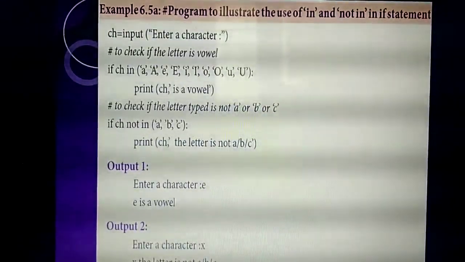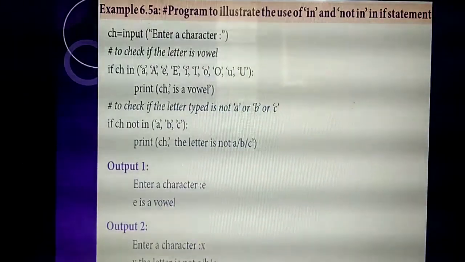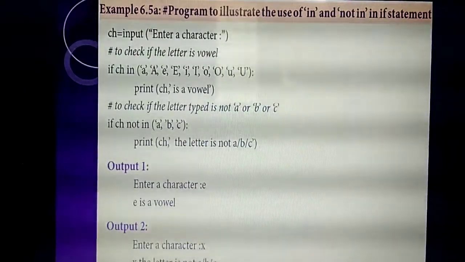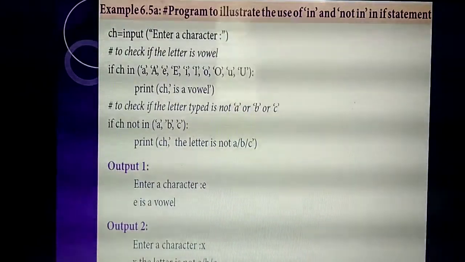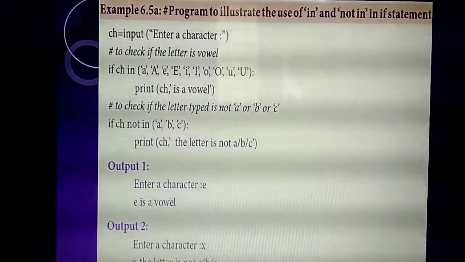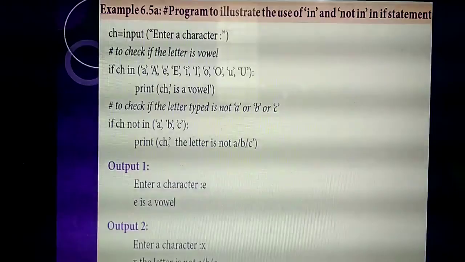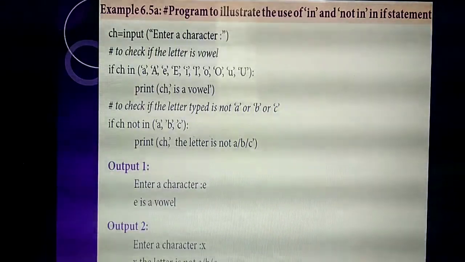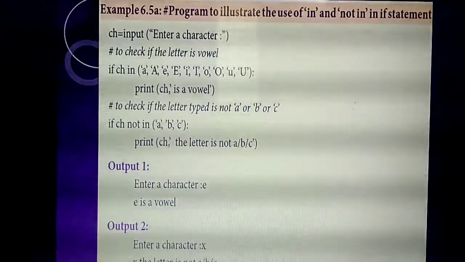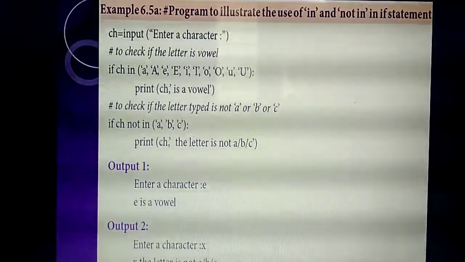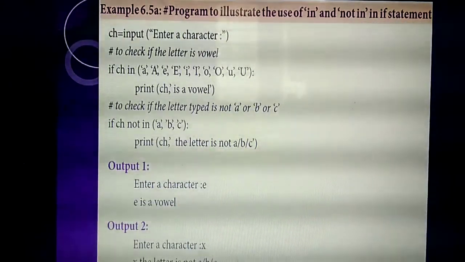The name itself says it: in and not in. In means a particular thing is present or available. So you are giving some sentences or statements, and you are checking whether some condition is available in that particular sentence or paragraph. Understand? Not in means that thing is not there in the particular thing.